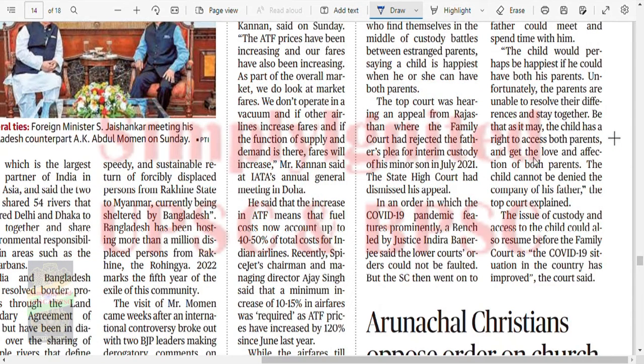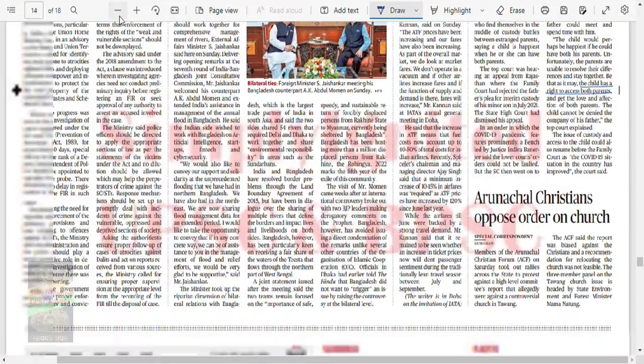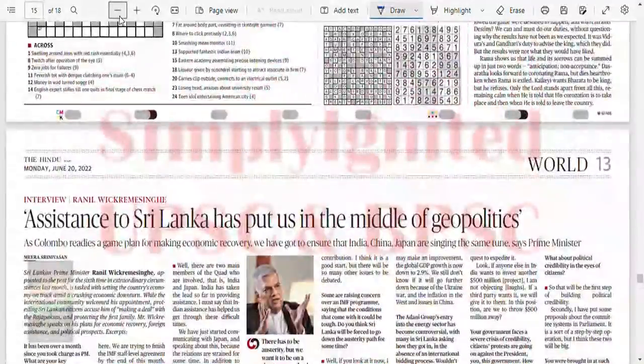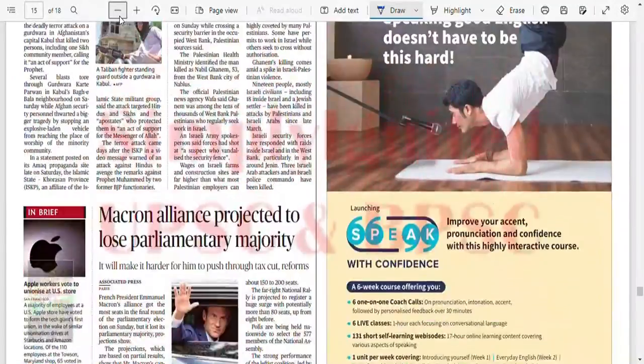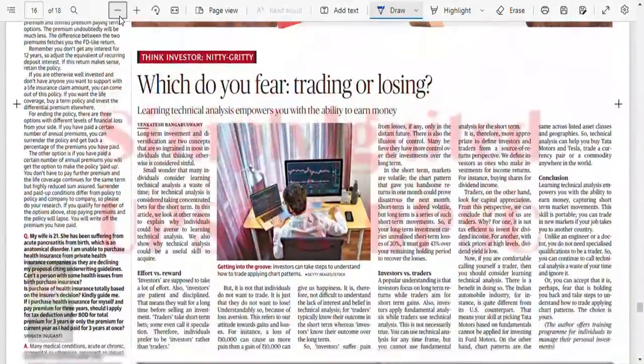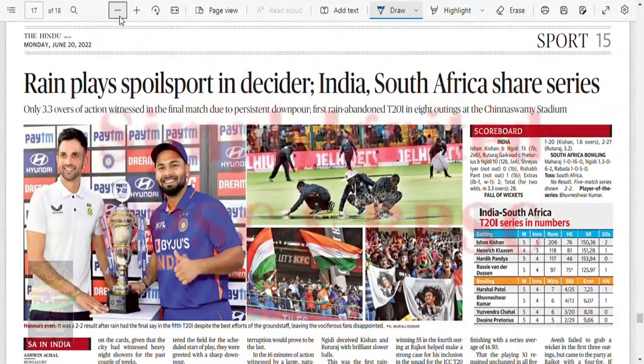Be that as it may, the child has right to access both parents, okay, and get love and affection of both parents. The child cannot be denied the company of the father. The issue of custody and access to the child should resume before the family court, okay, and all those things are there. You understand this now? So child has right to both father and mother. Okay, let's see if anything here. No, nothing. Okay, so we have done analysis of the news.